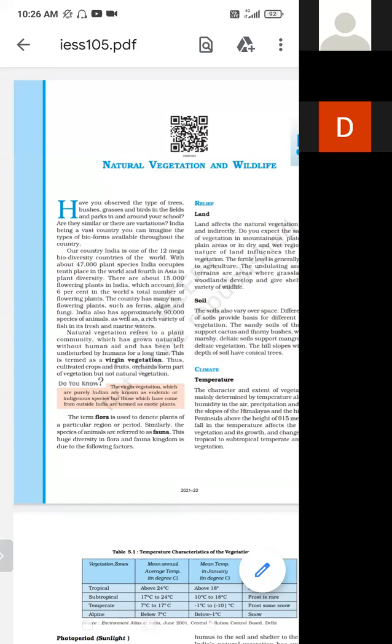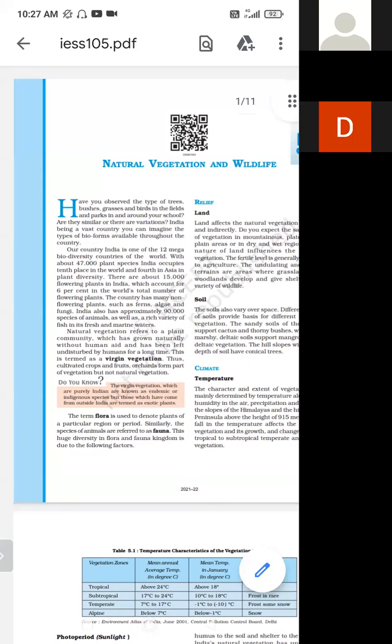The country has non-flowering plants also, such as ferns and fungi, and India has approximately 90,000 species of animals. See how much big number it is. 90,000 species of animals, as well as rich variety of fish, fresh and marine waters. So these are all natural vegetation. नेचर के थ्रू अपने आप जो डेवलप करता है विदाउट द हेल्प ऑफ ह्यूमन बीइंग, दैट इज कॉल्ड नेचुरल वेजिटेशन.